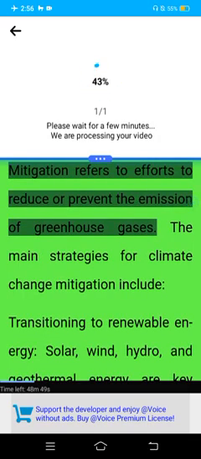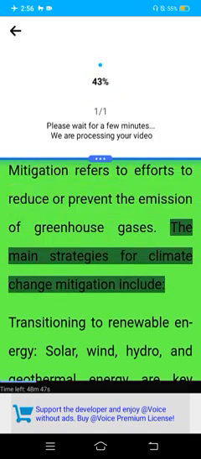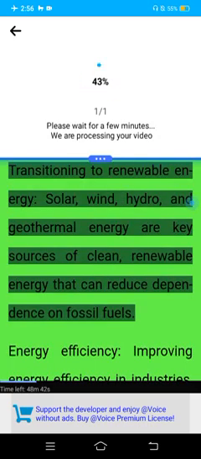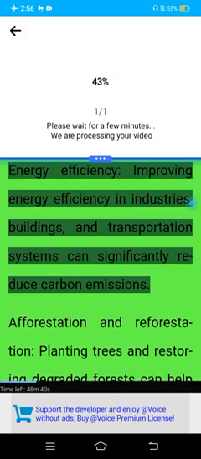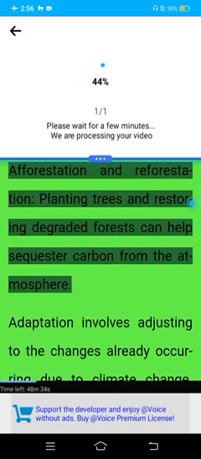Mitigation and adaptation to climate change. Mitigation refers to efforts to reduce or prevent the emission of greenhouse gases. The main strategies for climate change mitigation include transitioning to renewable energy. Solar, wind, hydro, and geothermal energy are key sources of clean, renewable energy that can reduce dependence on fossil fuels. Energy efficiency. Improving energy efficiency in industries, buildings, and transportation systems can significantly reduce carbon emissions. Afforestation and reforestation. Planting trees and restoring degraded forests can help sequester carbon from the atmosphere.